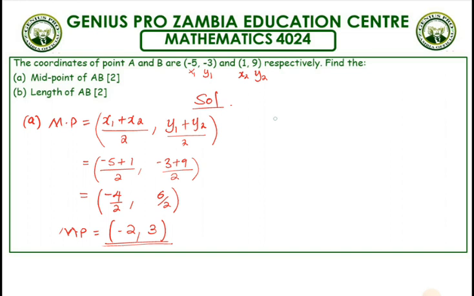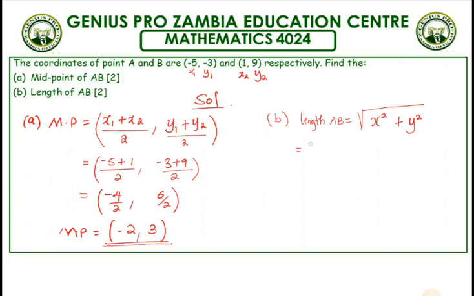Then moving on, part B, the length of AB. So the length of AB is equal to the square root of the square of all the x's plus the square of all the y's. Now you can clearly see that the x's, we've got that and that one.